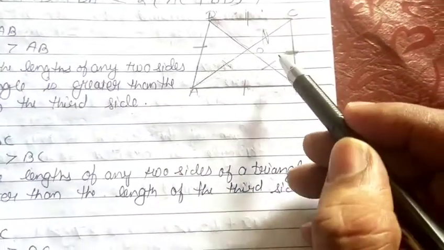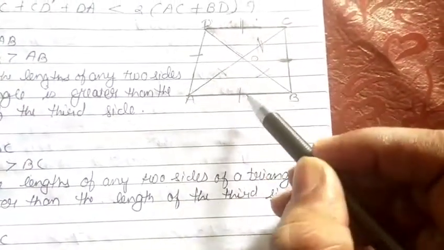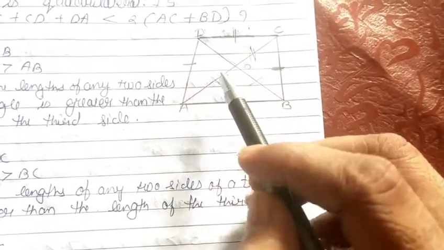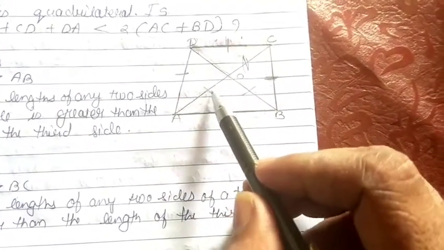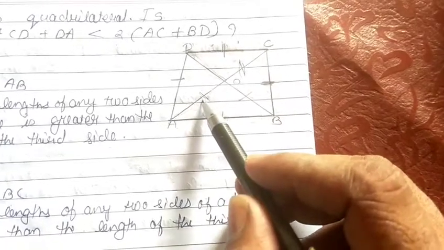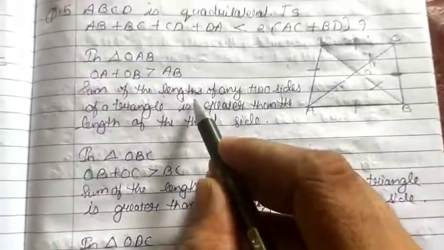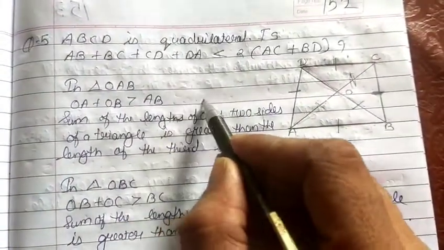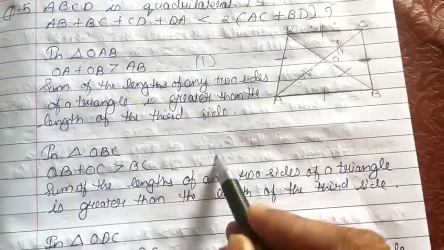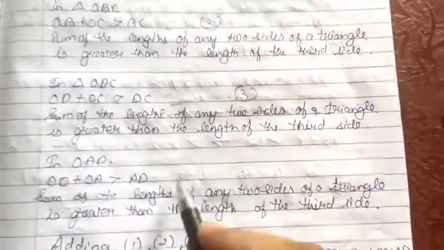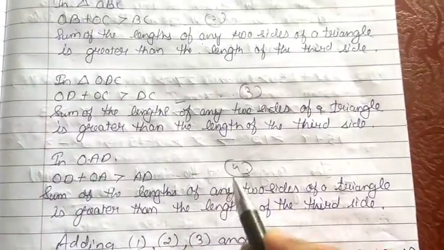Now this is how from all the different triangles we prove all these sides are smaller than the sum of the other 2 sides. This is your first condition, this is your second condition, this is your third condition, and this is your fourth condition.